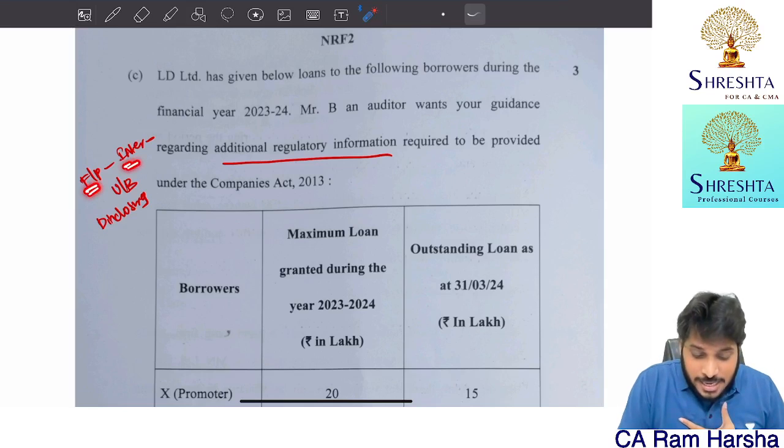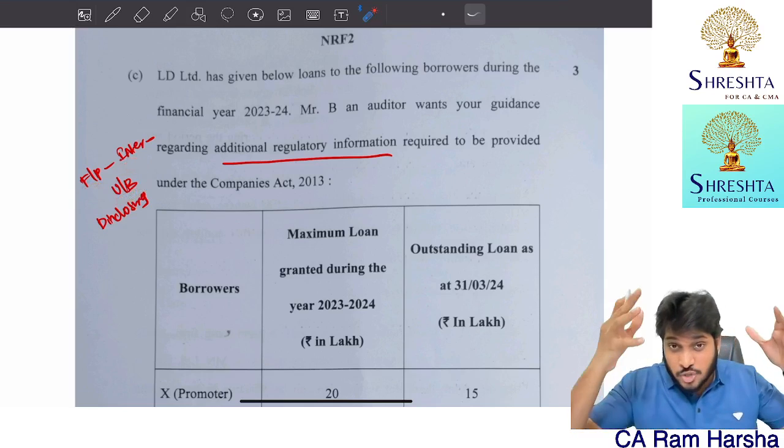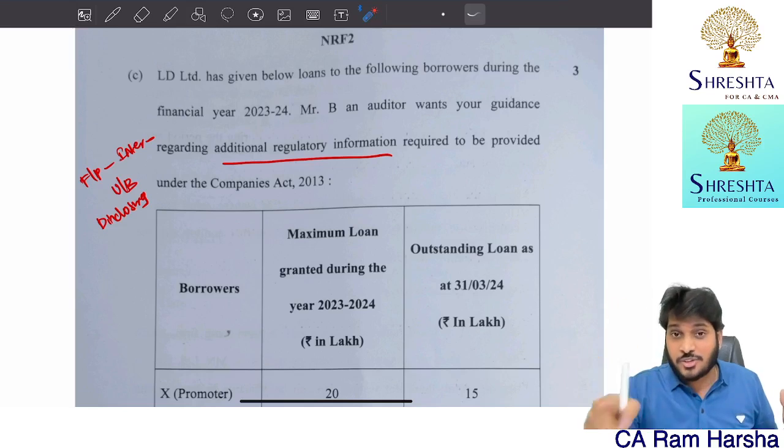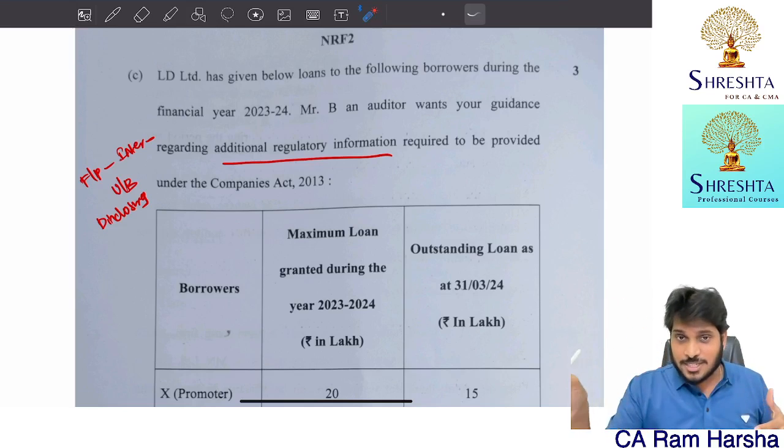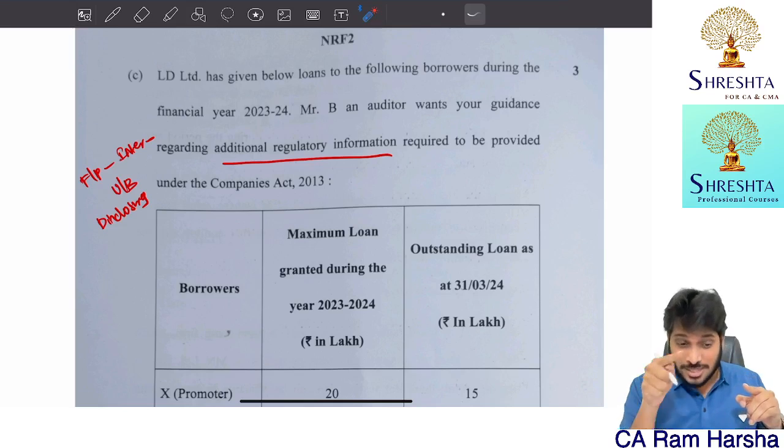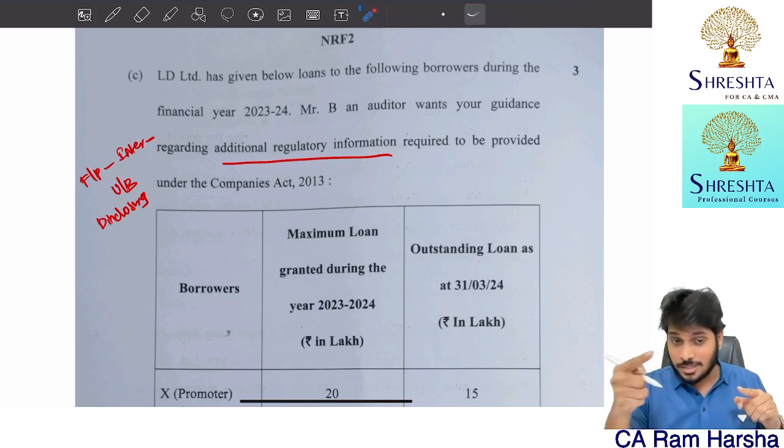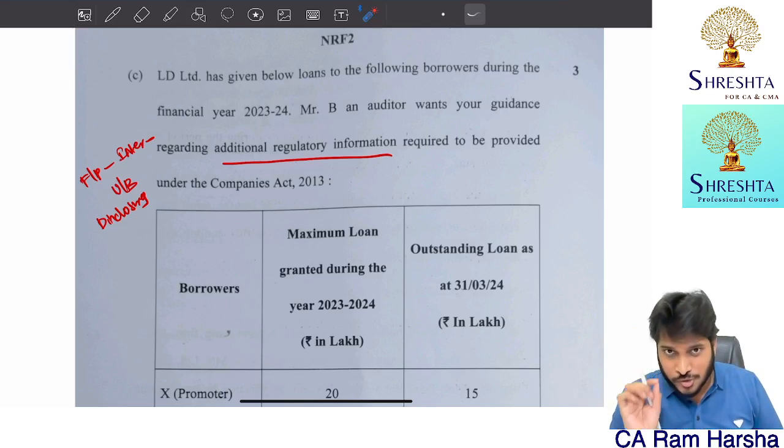Remember funding party, intermediary, ultimate beneficiary, disclosure requirements. I specifically covered this in the marathon if you want to go and see. In the share capital explanation, I covered this, and at the time I told you the same is applicable for borrowings also. The same is applicable for loans and advances given also. I clearly covered that there, so this is also explained in the marathon.